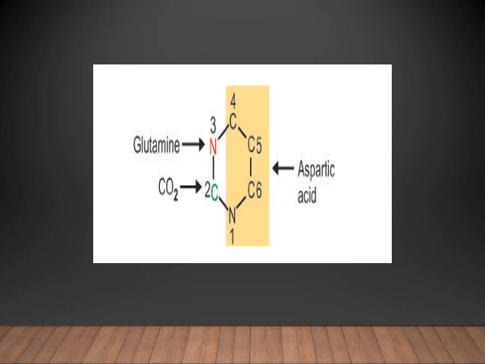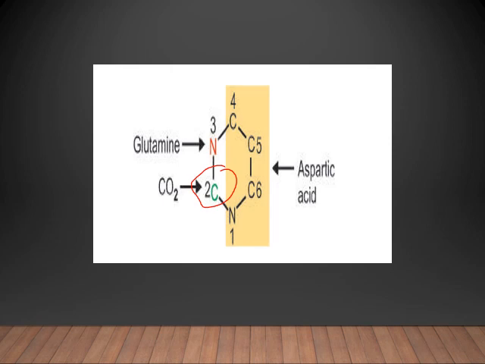This figure shows the contribution of various substances as the sources of carbon and nitrogen atoms in the pyrimidine ring. You can see C2 is contributed by carbon dioxide or bicarbonate.